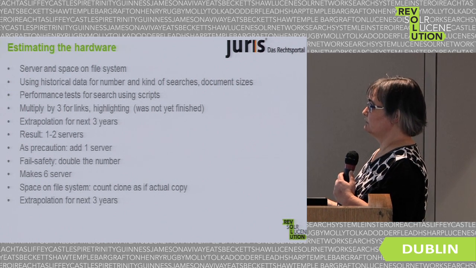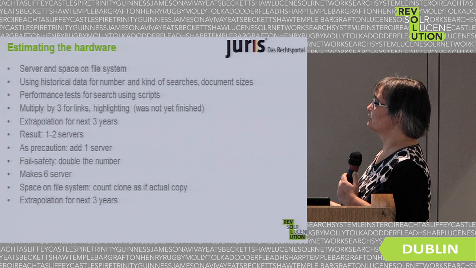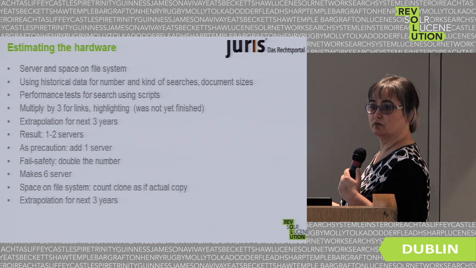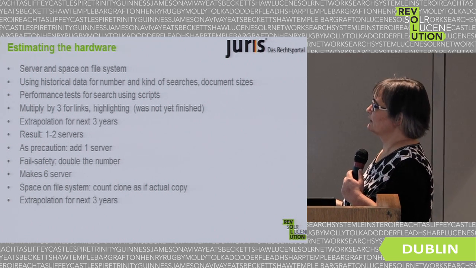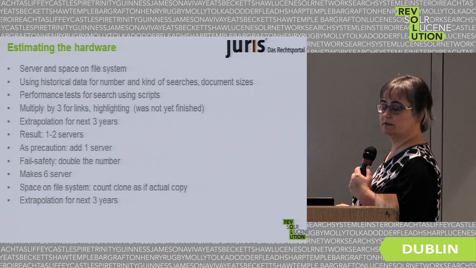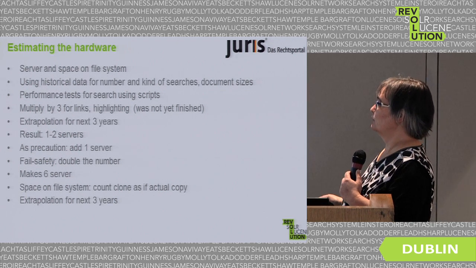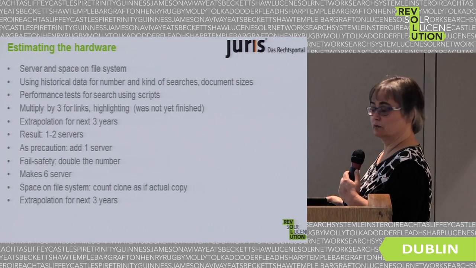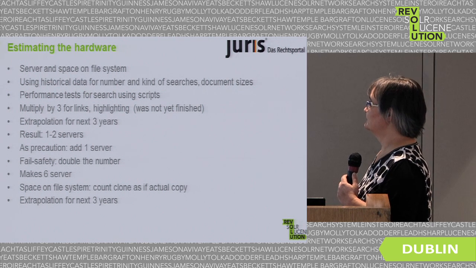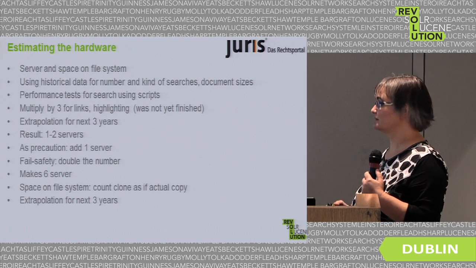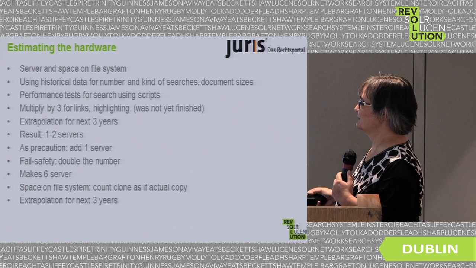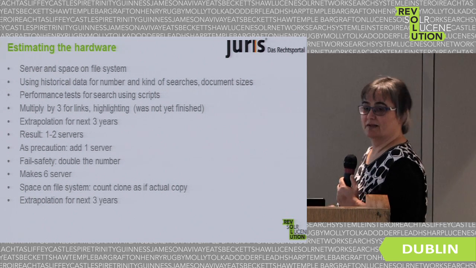We made an extrapolation for the next 3 years, and the result was something like 1 to 2 servers. At 1, it's not that much, and because everything has to be fail-safe, we have 2 locations for our servers. We need 6 servers. As I said before, we were a bit pessimistic here, and they are mostly idle.